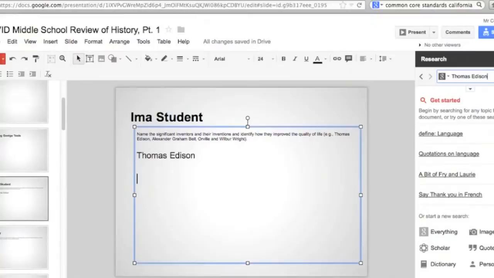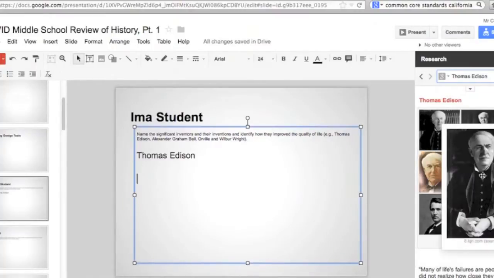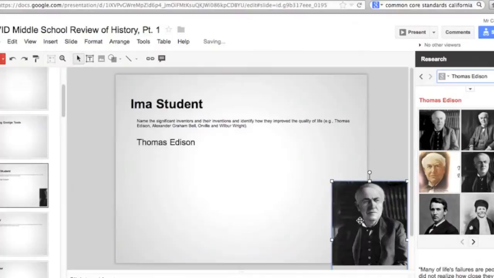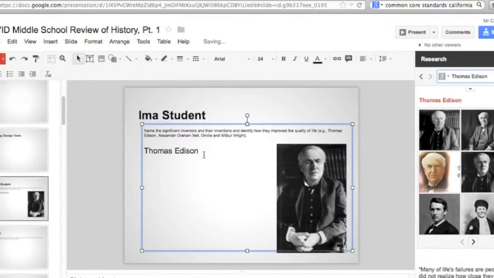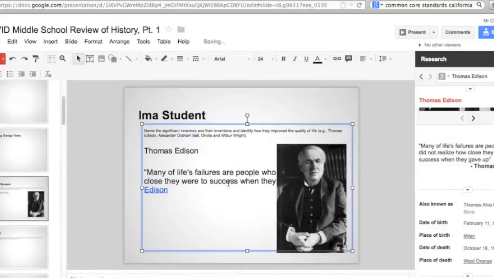A box will pop up and you can type in your subject's name. This is going to give you a huge list of everything from quotes to pictures to information to websites. You can insert a picture, and the trick will be, of course, to move it around and position it correctly. After you do that, you can continue to scroll down the box on the right and say I like this quote by Thomas Edison. All I do is click it, insert, and it's there.